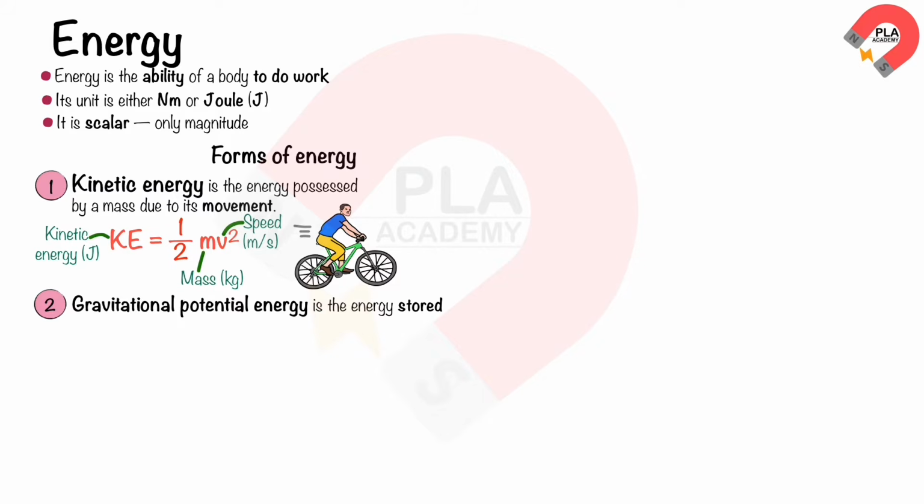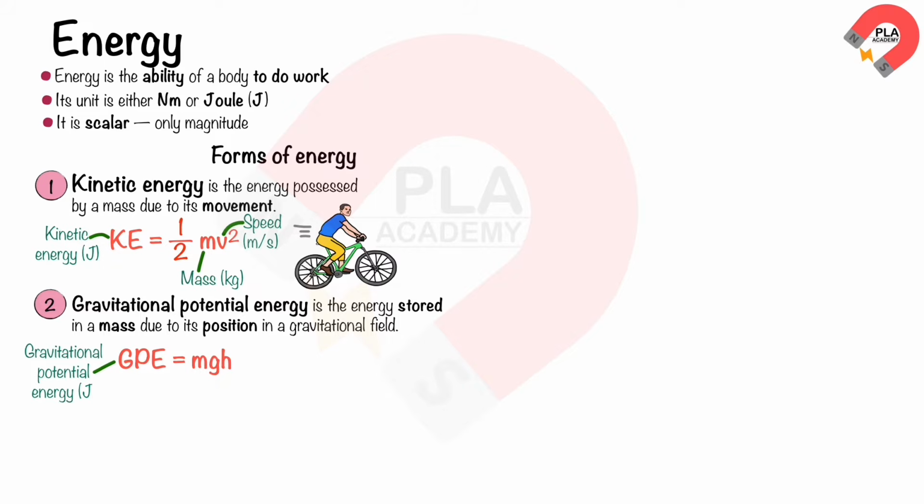Gravitational potential energy is the energy stored in a mass due to its position in a gravitational field. Its formula can be written as GPE equals mgh, where GPE is the gravitational potential energy in joules, m is the mass in kilograms, g is the acceleration due to gravity equals 10 meters per second squared. h is the change in height in meters.